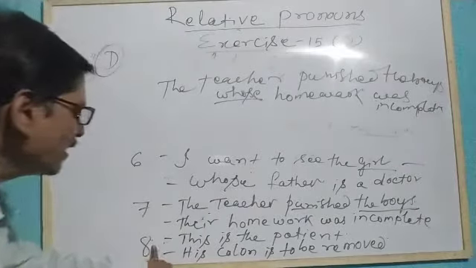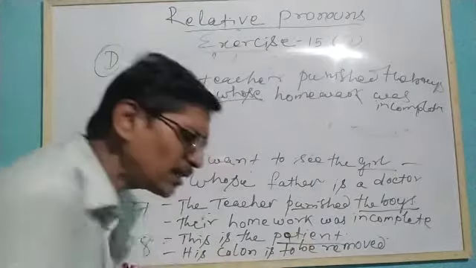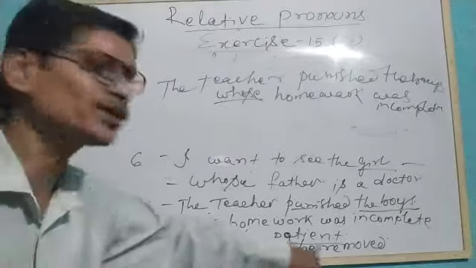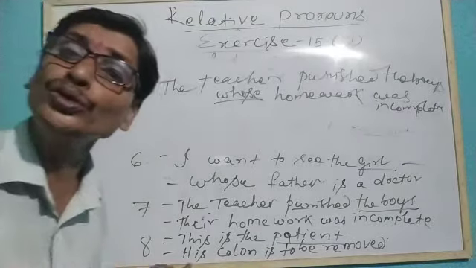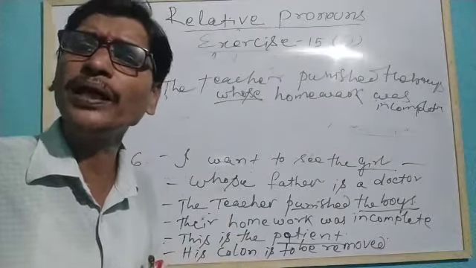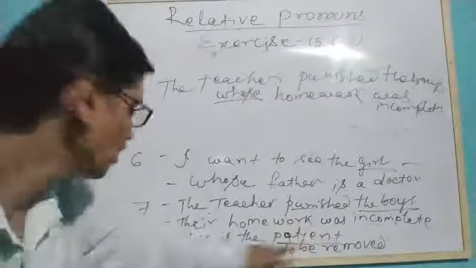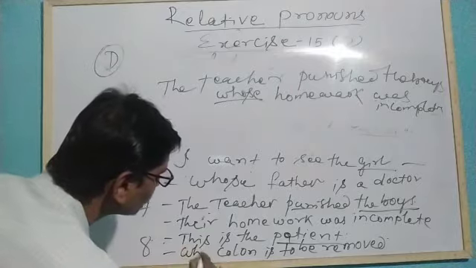Similarly, number 8, this is the patient. Who is this patient? His colon is to be removed. His means person, whose colon is to be removed. A certain part of our inner body can be removed. So in place of his, we can write whose.